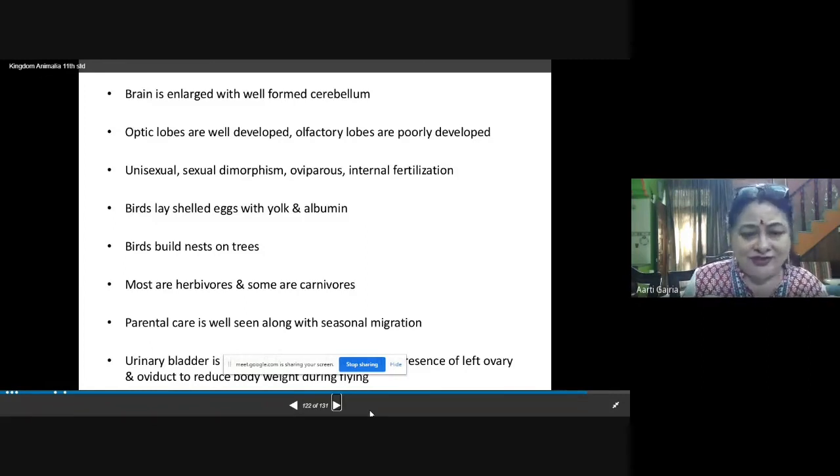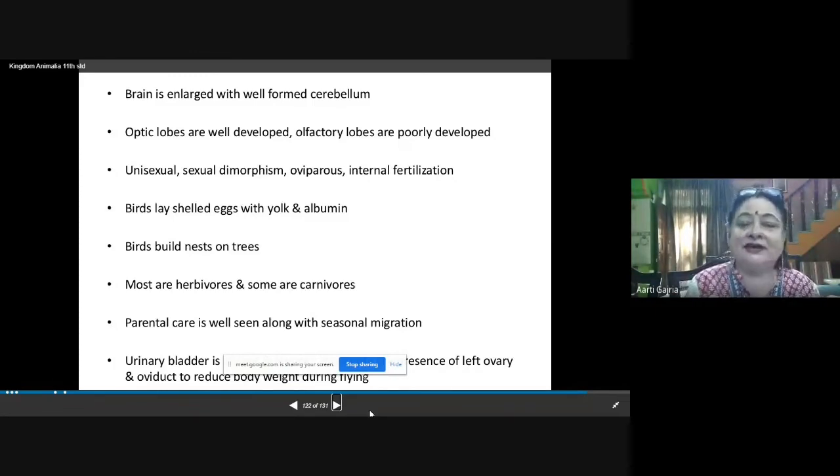If you have visited the Bharatpur Bird Sanctuary of our Rajasthan, the birds from Siberia come there, they migrate to that place, because at their places the temperature is not very conducive for them, it's very cold there. So during cold months they come and stay here in India where the temperature is conducive. So they are called migratory birds.